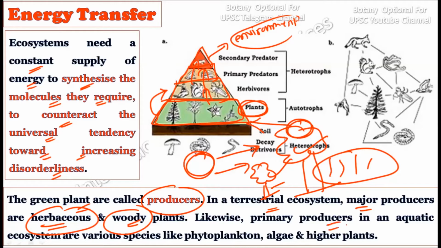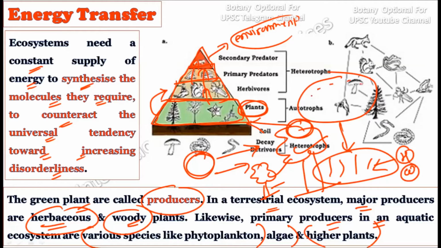Likewise, the primary producers in the aquatic ecosystems are the various species of phytoplankton, algae and the higher plants. Okay, so if you compare the producers of the land ecosystem with that of the oceanic ecosystem, in the land ecosystem you will have the herbaceous and the woody plants, while in the aquatic ecosystem you will find the presence of phytoplanktons, different types of algae, and sometimes higher plants like the angiosperms also found there.